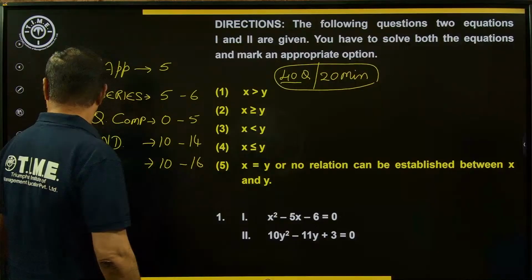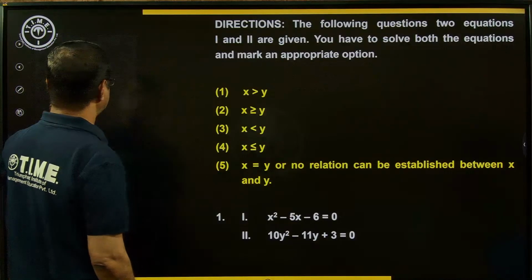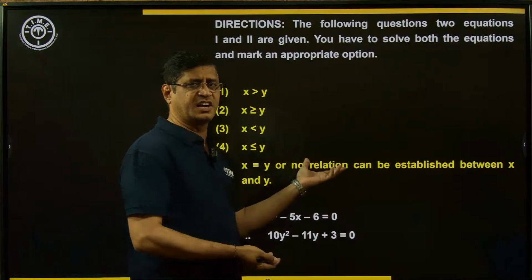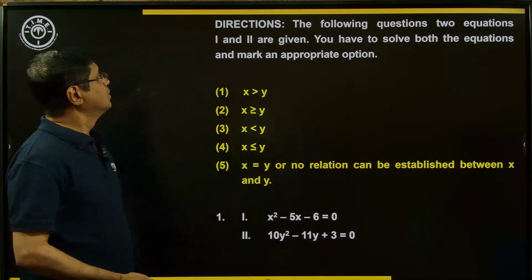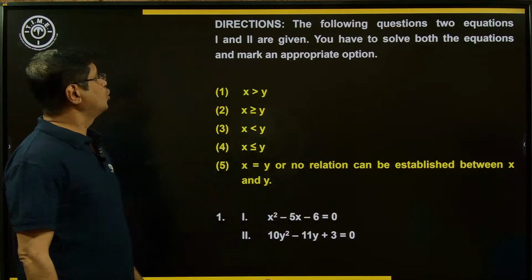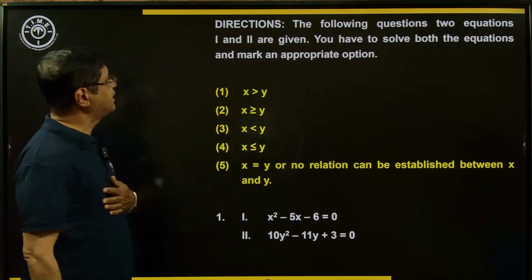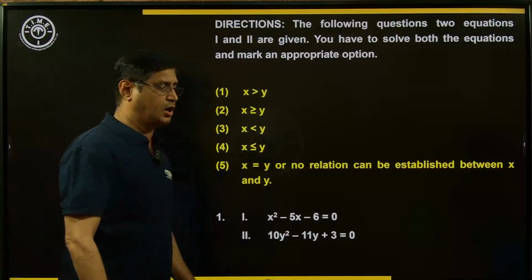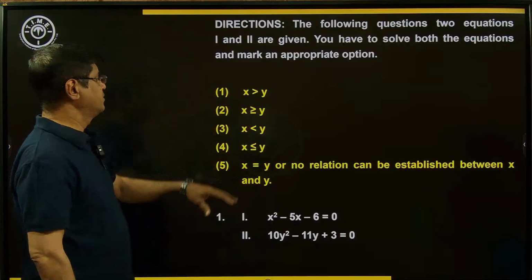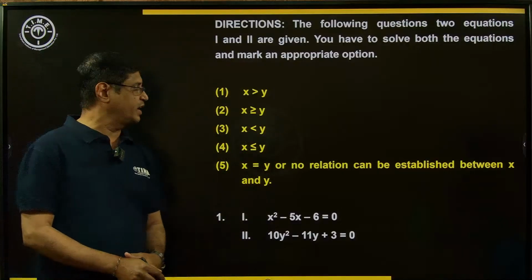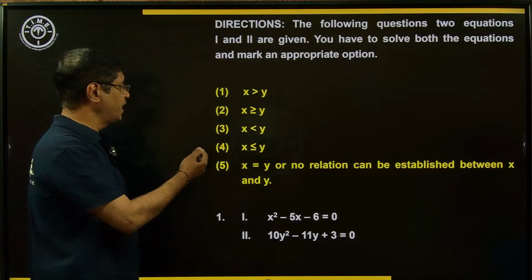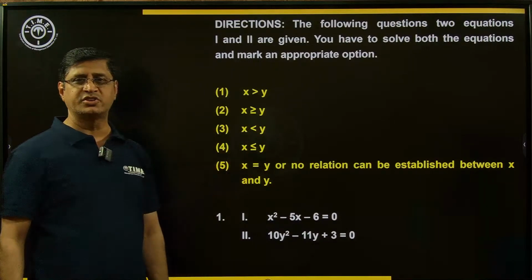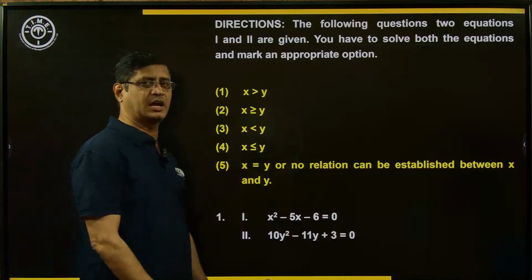Now let's look at the questions given here. Directions are given for the first set of questions. The following questions have 2 equations, 1 and 2. You have to solve both the equations and mark the appropriate option. The options are: x greater than y, x greater than or equal to y, x less than y, x less than or equal to y, both are equal or no relation, meaning a relation cannot be established.